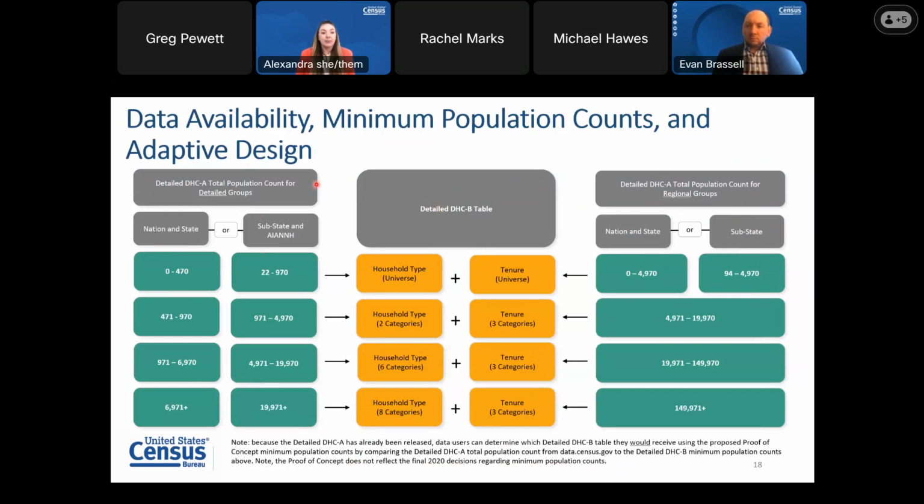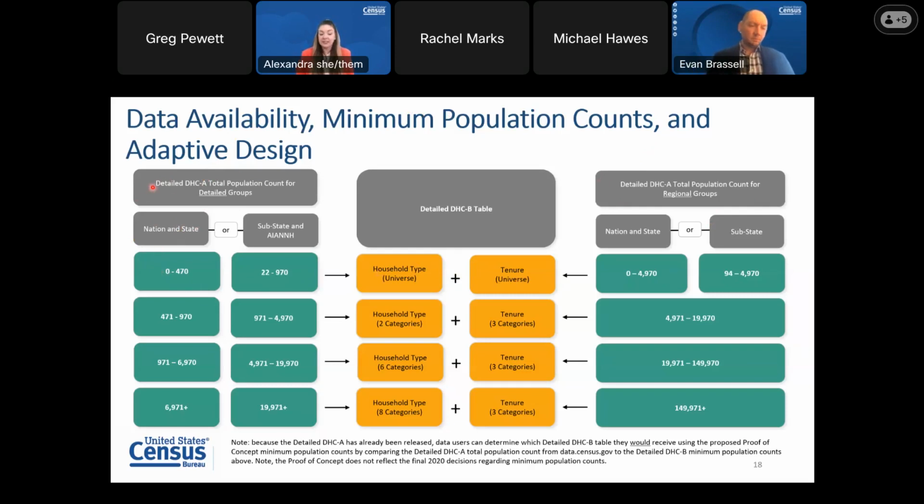For example, over here, we have the detailed groups on the left and then the regional groups on the right. So for a detailed DHCA detailed group at the national level, if a detailed group has 470 people, they're going to receive the household type universe and 10-year universe tables, which again is just the total household count.